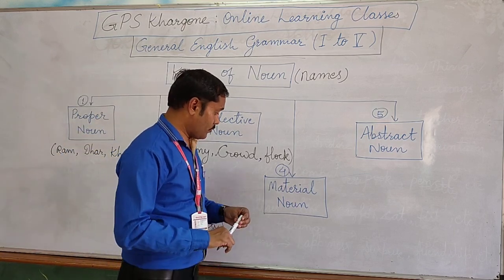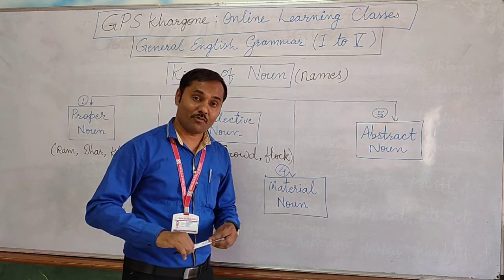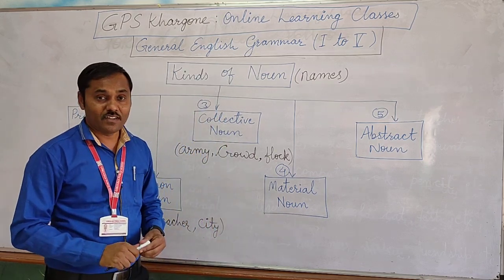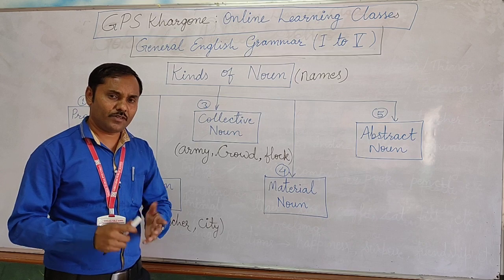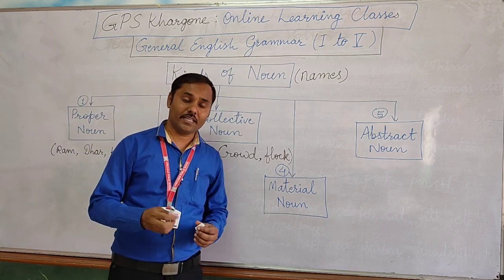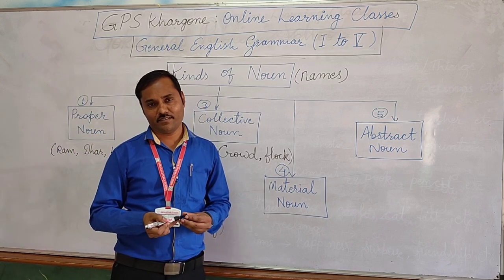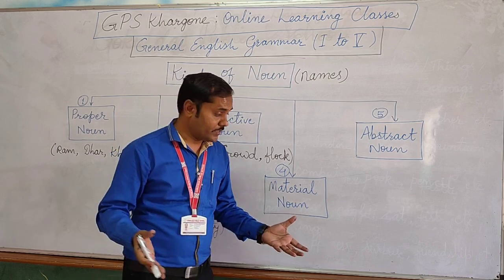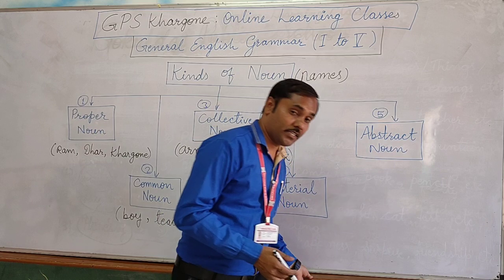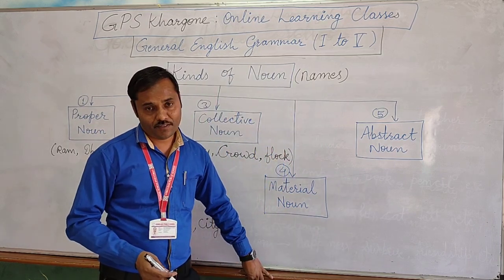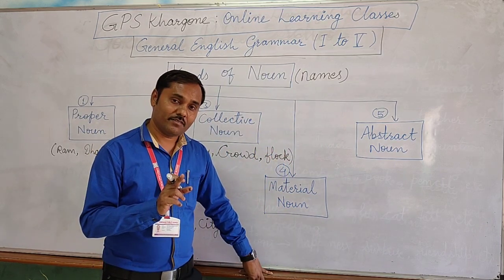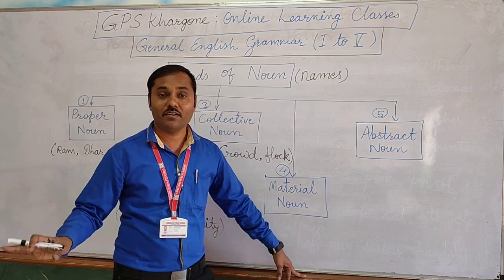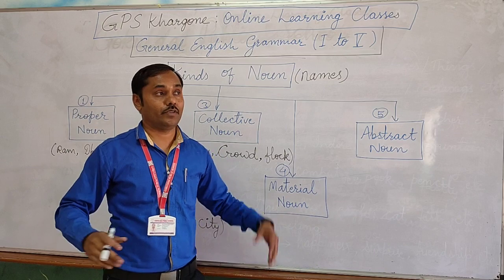Now come to the next one, that is material noun. Material. What is material? In science or EVS, you might have learned about material. Material is the name of the substance by which things are made. Just like this is wooden. This is made of wood. Wood is a material, and by that material, this table, these furniture are made. Your doors are made. Your windows are made.